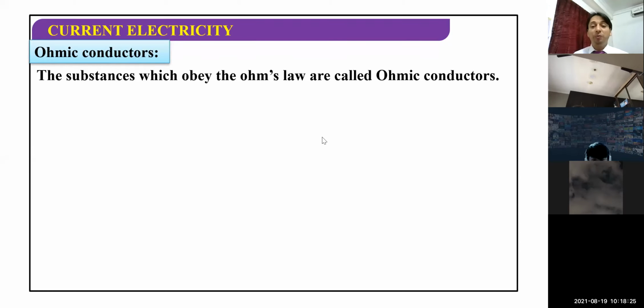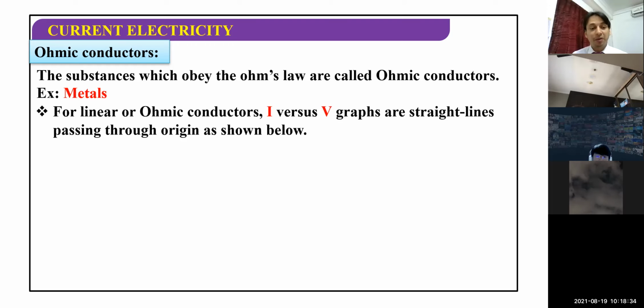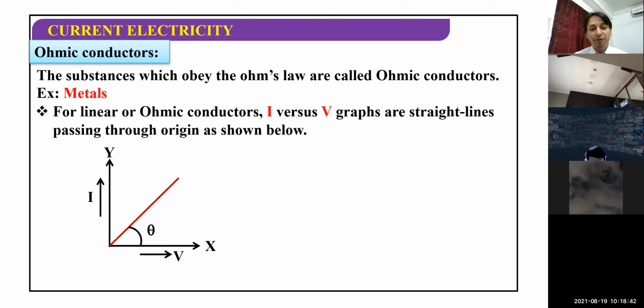A substance which obeys Ohm's law is called an ohmic conductor. Please note down: an ohmic conductor obeys Ohm's law. For example, metals. For a linear or ohmic conductor, I versus V graphs are always a straight line passing through the origin, as shown below, and as you have seen in the previous graph also. The line is always straight.